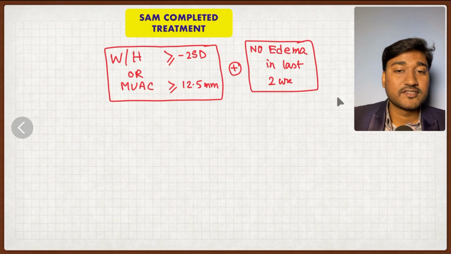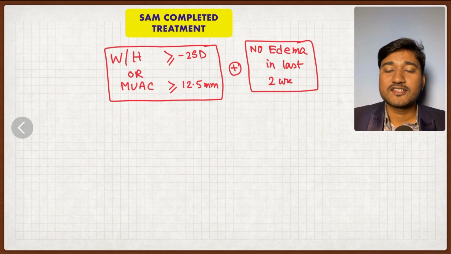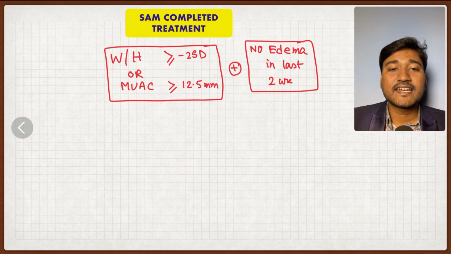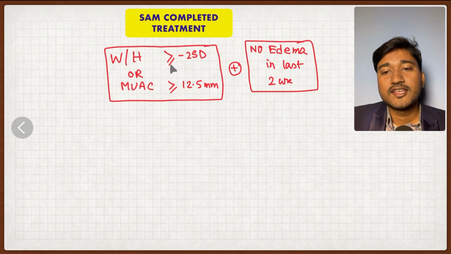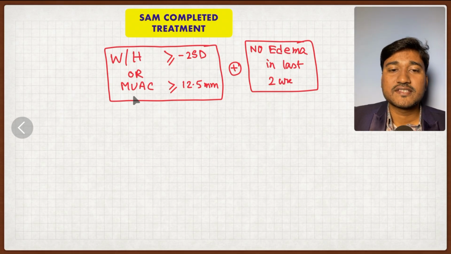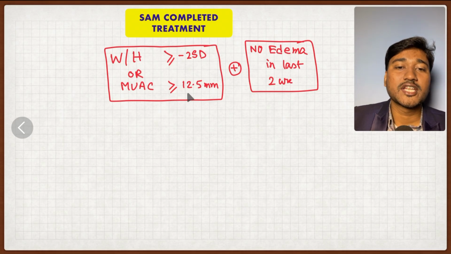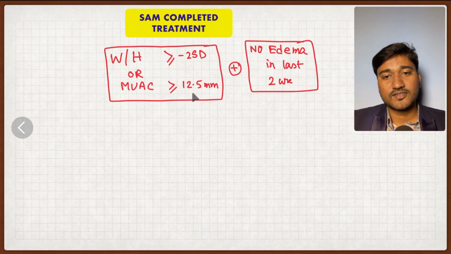You completed the treatment. Okay, no edema in the last 2 weeks plus either of these two: weight for height equal to or more than -2 standard deviation, or mid upper arm circumference more than or equal to 12.5 centimeter. That is all.